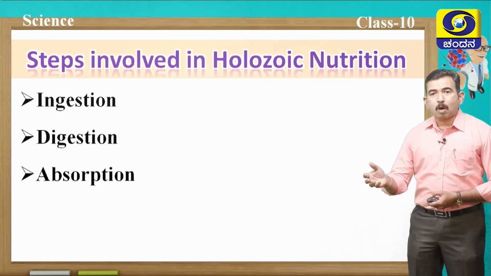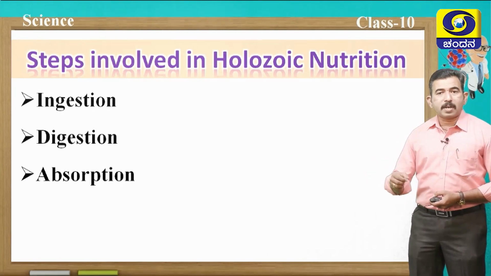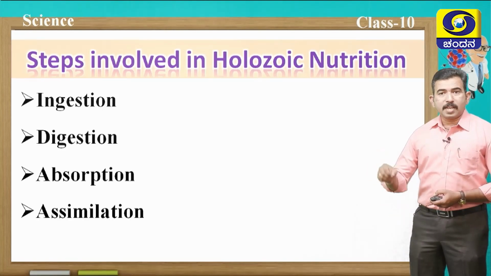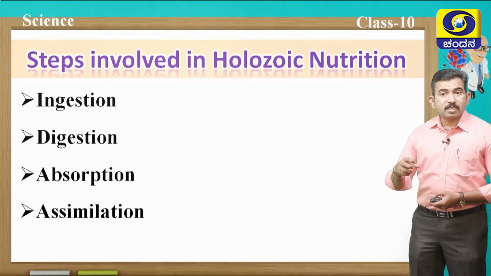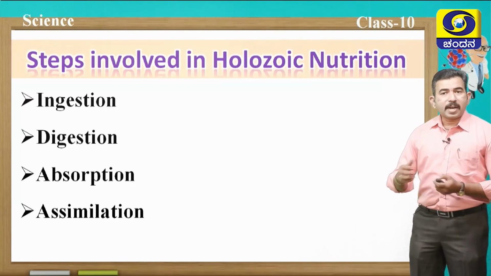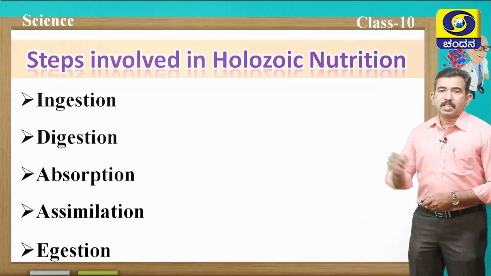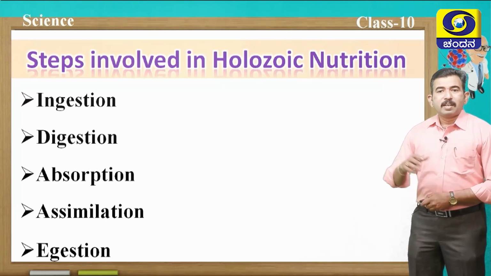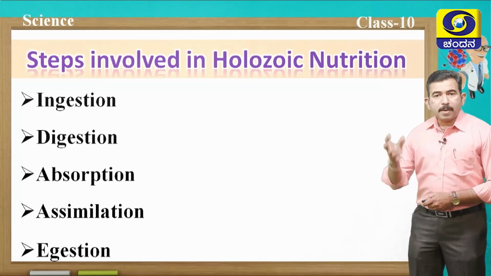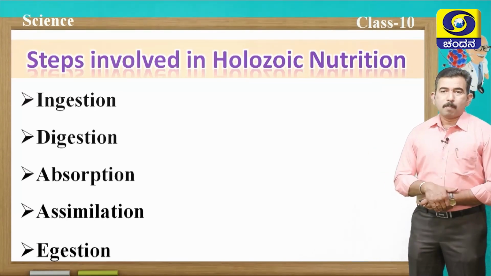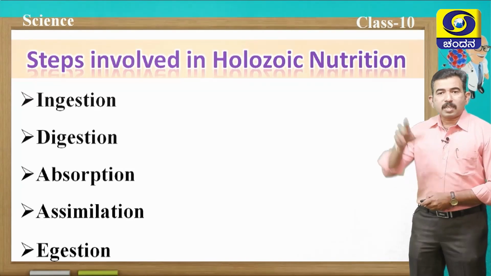Third one is absorption. Digested food is absorbed and transported to the different parts of the body. Next is assimilation, where the cells utilize this digested food and break it down to derive energy from the food. Last step is egestion, where the waste products liberated during holozoic nutrition are removed out of the body. So these are the 5 stages.